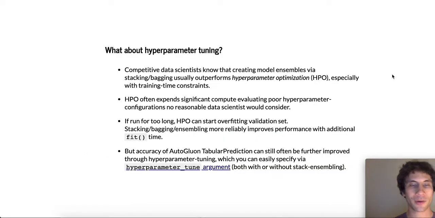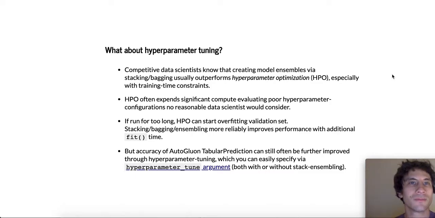So what about hyperparameter tuning, you might ask? Actually, if you look at what people do in competitive data science, say in Kaggle, a lot of those data scientists spend more time on model ensembling with stacking and bagging than hyperparameter optimization, especially because they have strict training time constraints. They want to try out lots of different versions of their data rather than spending time tweaking hyperparameters.